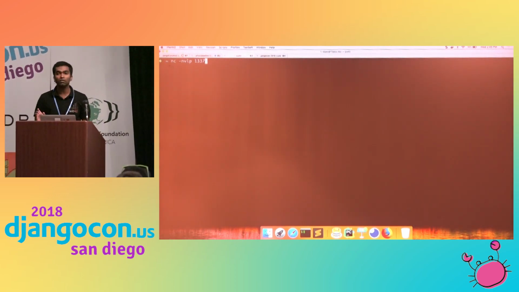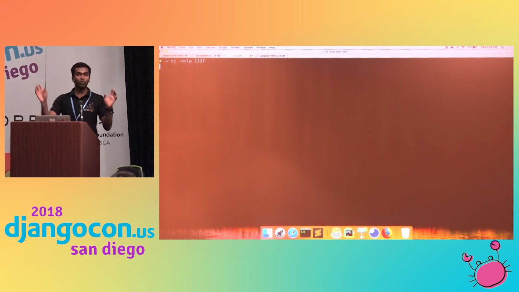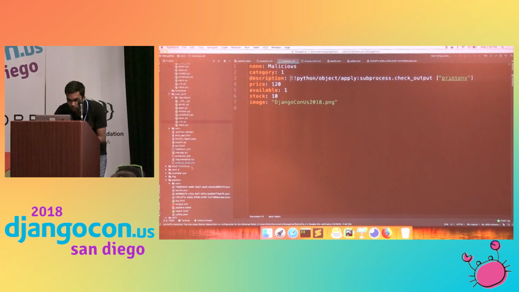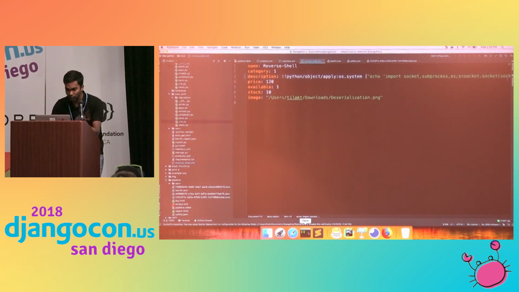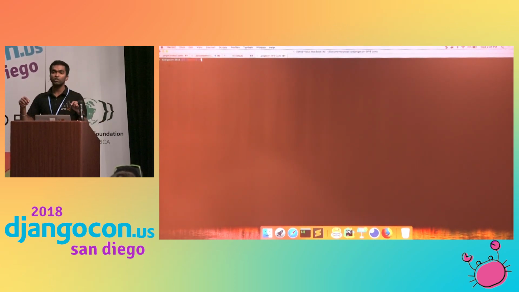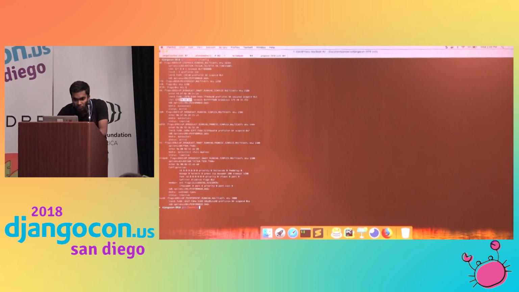How many of you know Netcat? It's good. So I'm setting up a local server here, Netcat. In my malicious code, this is the reverse shell code. Before that, I have to check my local system's IP, because I want shell access to that server in my local system. So for that, I will run ifconfig. This is my IP.